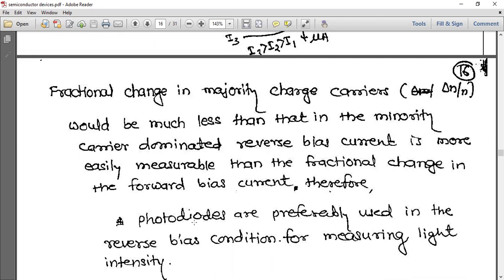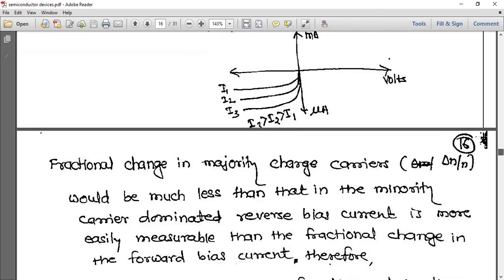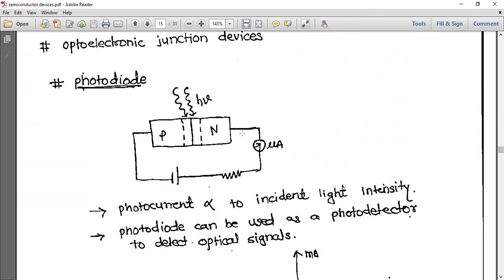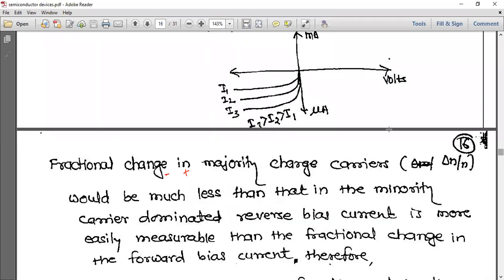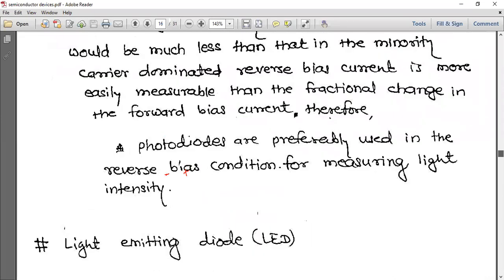Therefore, photodiodes are used in the reverse bias condition for measuring light intensity. You can see here, I have connected it in reverse bias only. This is negative, this is positive, but it is connected to P type and N type is connected to positive. That's why it is in reverse bias, and that's why we are getting reverse current only here also.